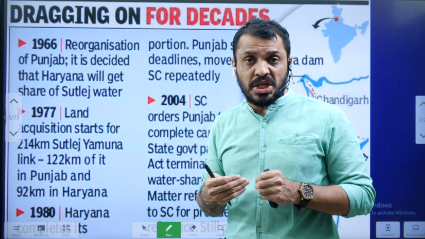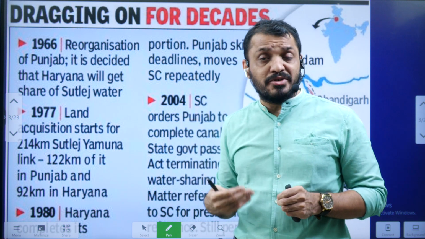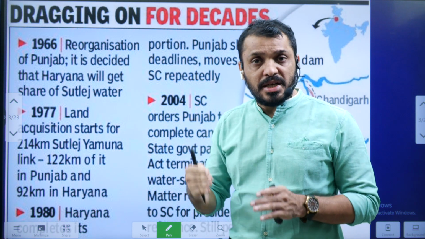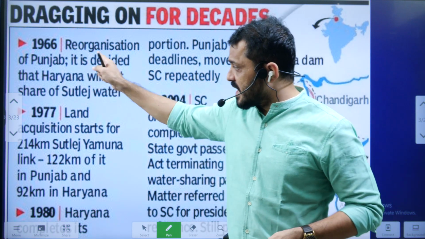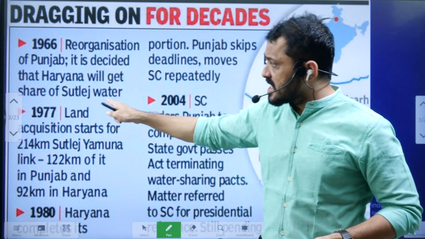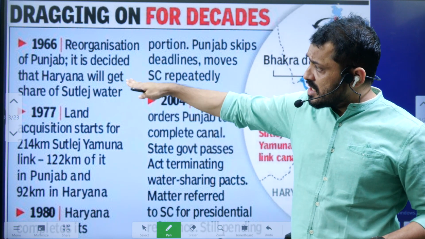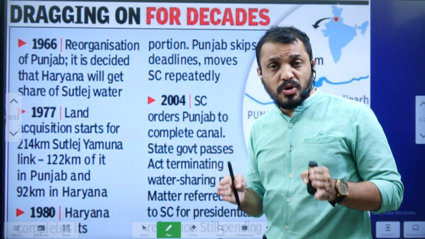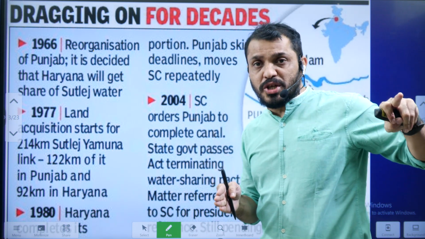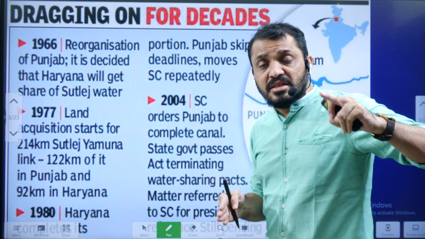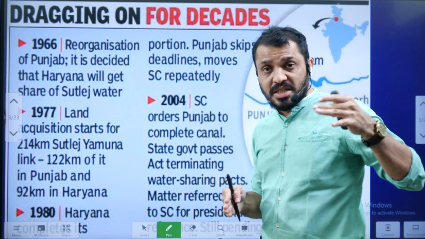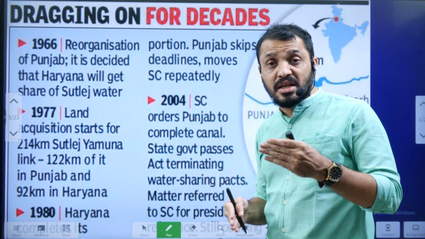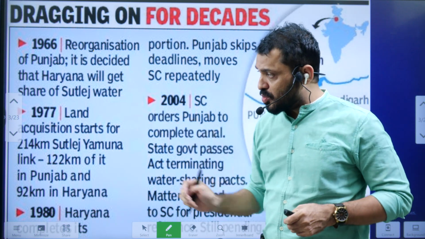The Hindi speaking population in that region wanted a separate state, which resulted in Haryana, and the mountainous part of that region separated as Himachal Pradesh. That was in 1966. In the same year, they decided that Haryana will get their share in the Sutlej water, because the Sutlej river goes through Punjab, and Haryana lost the Sutlej river after the state bifurcation. And Haryana was given the promise that they will get the Sutlej water as well.